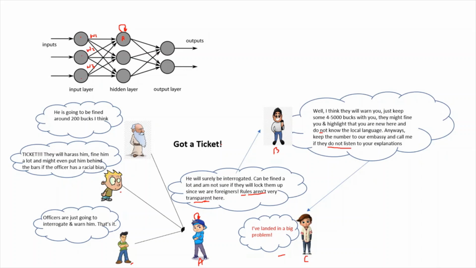So now this is known as the forward pass, when information is transferred from this neuron to the output neurons. So what is happening here is, now we move on to the mathematical part of it.